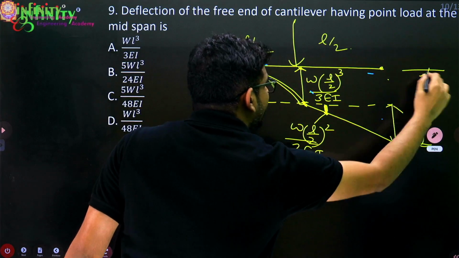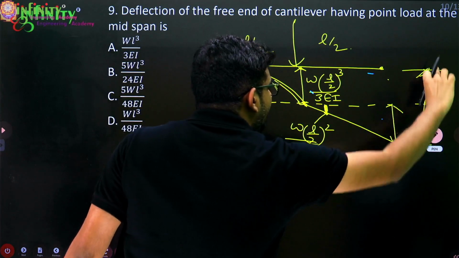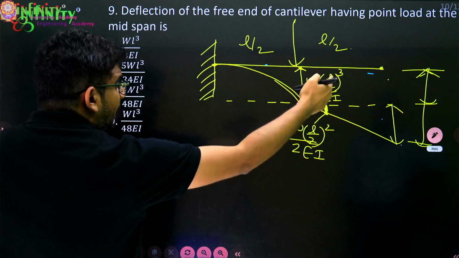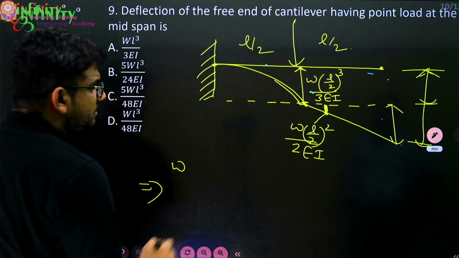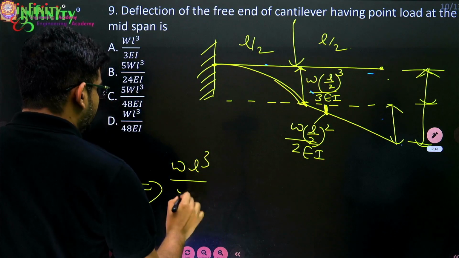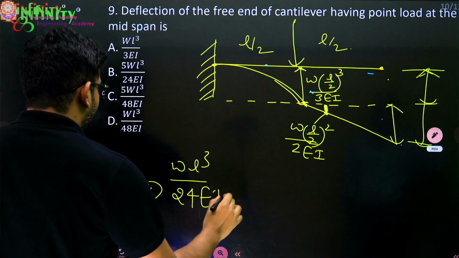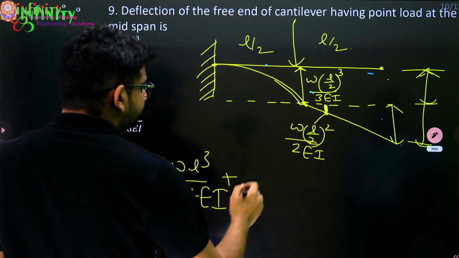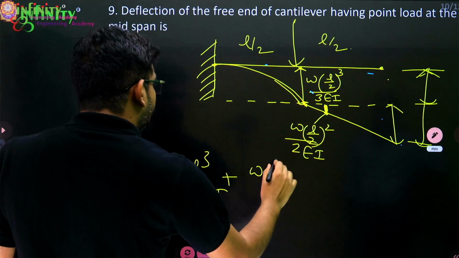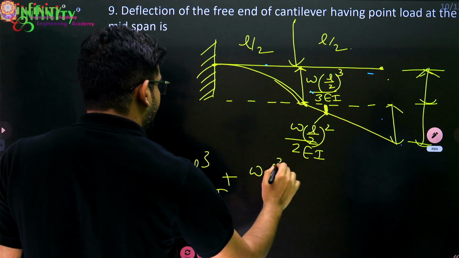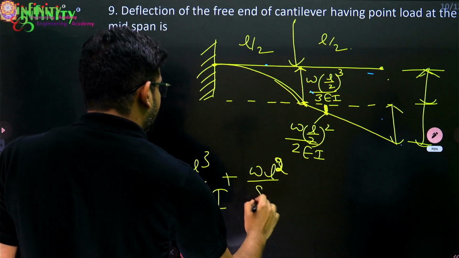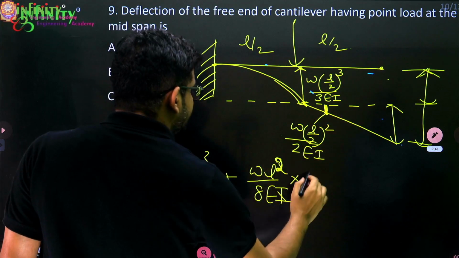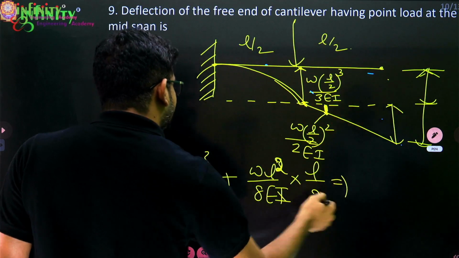So the total deflection is equal to this value plus this value. The first one is W(L/2) whole cube divided by 3EI, which is WL cube by 24EI. And what will be this value here? WL square by 8EI into this span, which is L by 2 here. Okay, this span is L by 2.